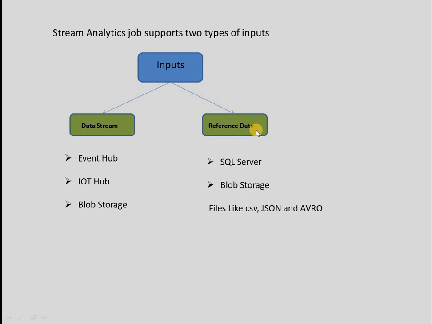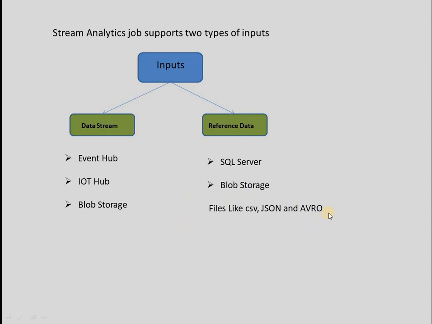Reference data is nothing but lookup data. Another way to say it is the dimension that we use to slice and dice our real-time data. We can use SQL database or blob storage as storage for reference data, and the file formats we can use for reference data are CSV, JSON files and also AVRO files. We can use any of these file formats as reference data.